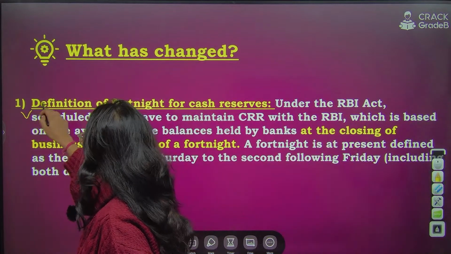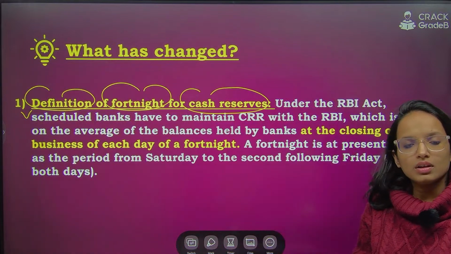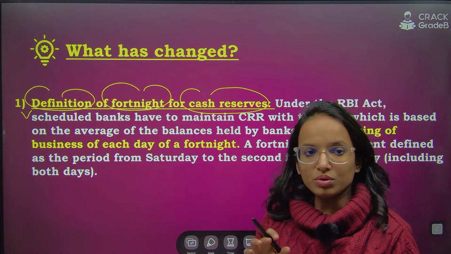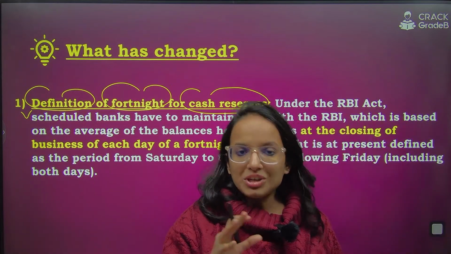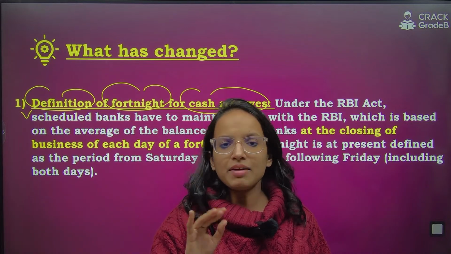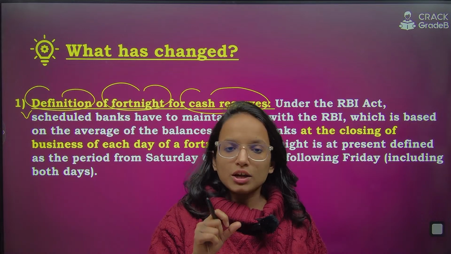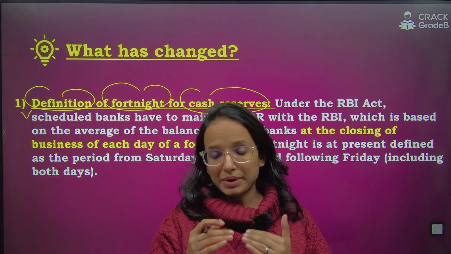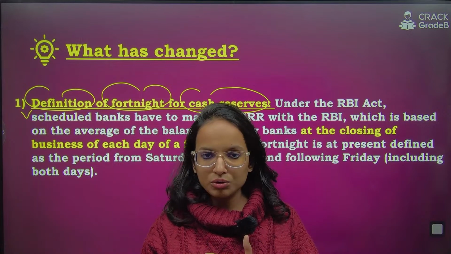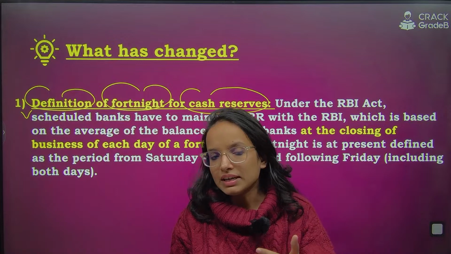is the definition of fortnight for cash reserves. Now, you know that the scheduled commercial banks and the non-scheduled commercial banks have to maintain certain reserves with the central bank and with themselves. Since we are talking about the reserves maintained by these scheduled and non-scheduled banks with the central bank, or the RBI, effectively it is CRR.